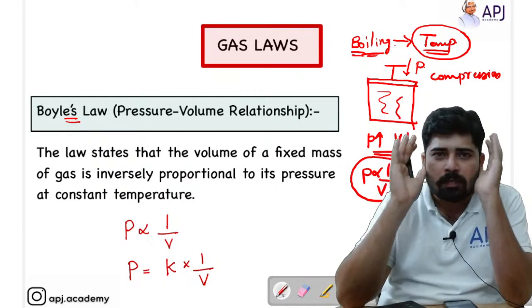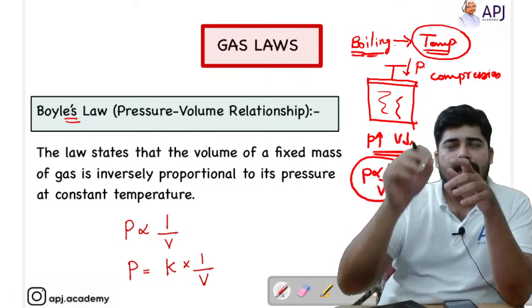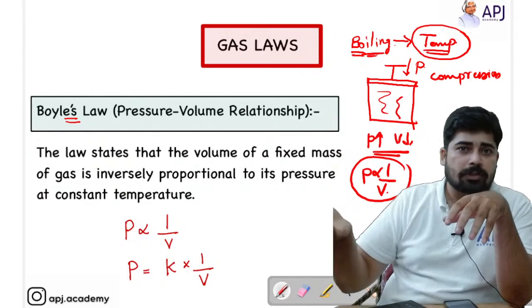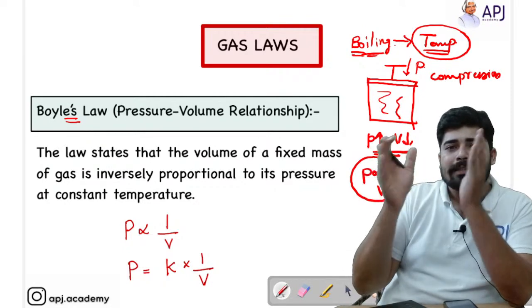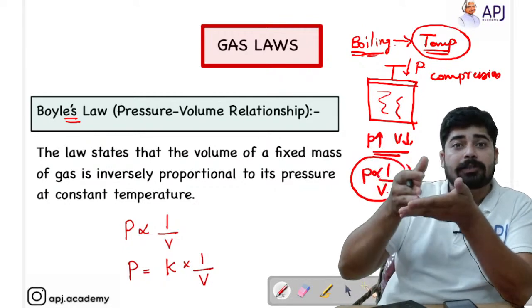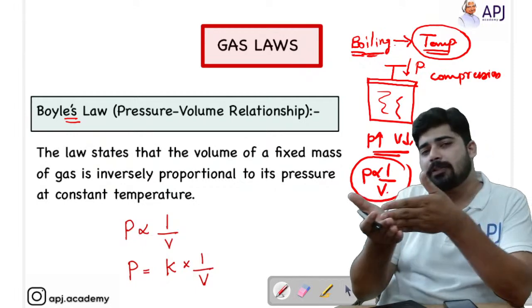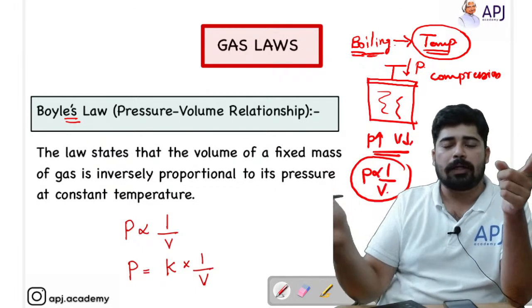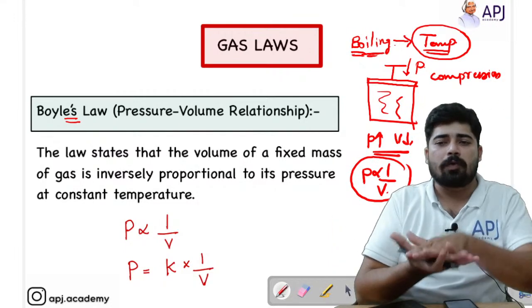So from the term Boyle, remember that, you connect it with boiling. For boiling, what is required? Temperature is required. So Boyle's law is a case where temperature is made constant. So if temperature is constant, then what is the relation? Relation is between pressure and volume. If you increase the pressure, the volume decreases.